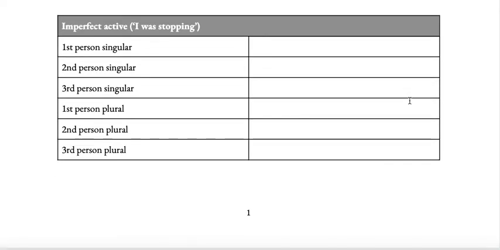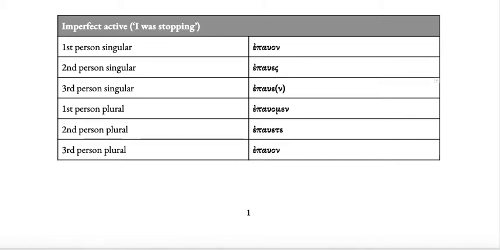Now, in the table at the bottom of page 1, you're asked for the imperfect active. Okay, so this is a past tense, so each form has the augment, e. So each form has that at the beginning. Then you have the stem, pau. So again, that's going to be there for all 6. And then you need to add the imperfect endings, which are on, es, e, and then omen, ete, on.